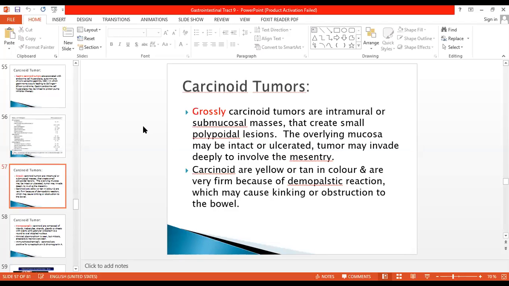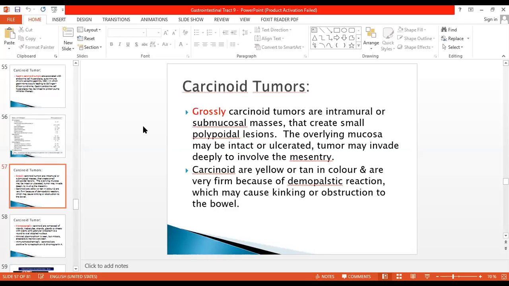They are very firm masses because of the desmoplastic reaction, which can cause kinking and obstruction of the bowel wall. Desmoplastic reaction I've already explained, but I'm again going to explain it. It is the increase in the fibrous tissue stroma because of the reaction to the tumor present in the vicinity. So desmoplasia, wherever we use this term, means increased fibroblastic proliferation in relation to the tumor. Desmoplasia leads to firmness of the tumor, and this firmness can cause kinking or obstruction of the small intestine.